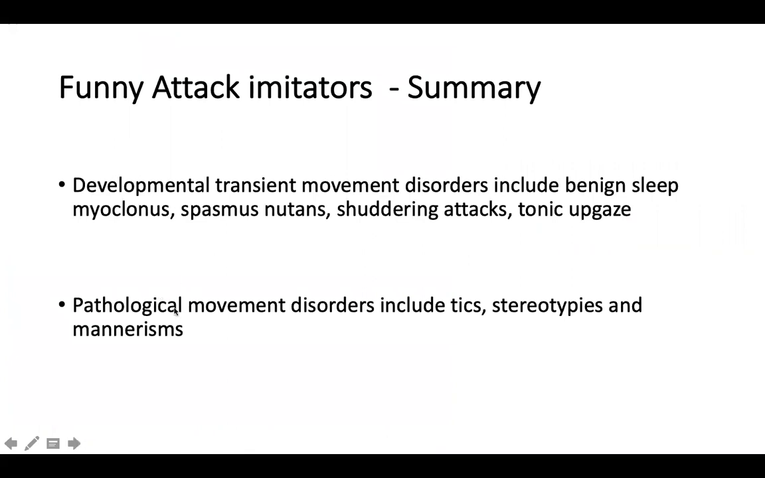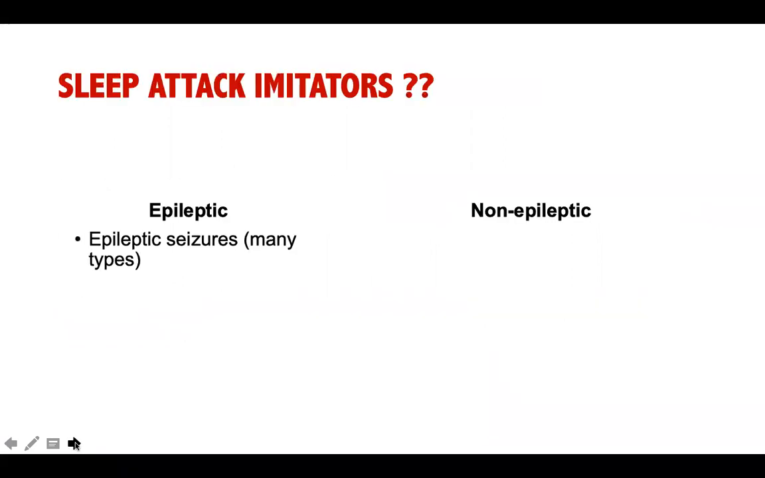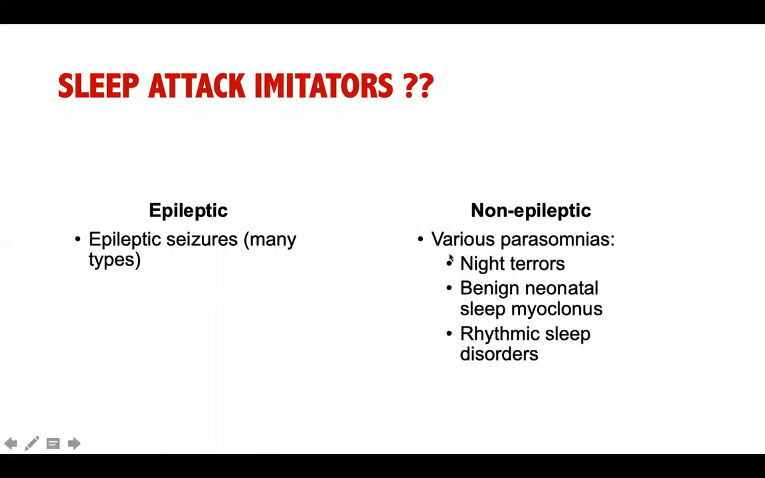Some of the pathological movements are tics, stereotypies, and mannerisms, but most of these disorders are very benign and they disappear with age. Some of these sleep attacks which happen only in sleep are true epileptic seizures. The true epileptic seizures which happen in sleep are frontal lobe epilepsy, Rolandic epilepsy, and occipital epilepsy. I repeat again because I teach my residents who are posted in neurology. But certain non-epileptic events that can happen in sleep are night terrors, sleep myoclonus and rhythmic sleep disorders.